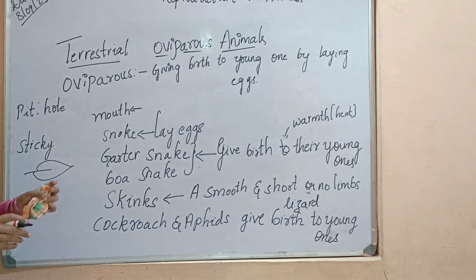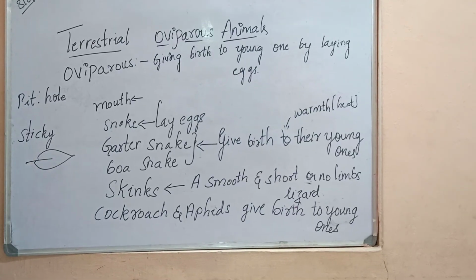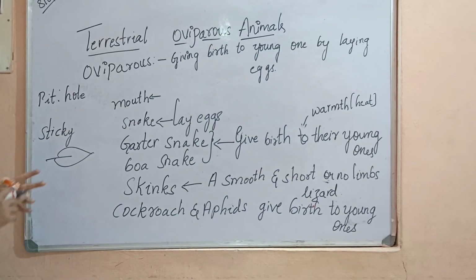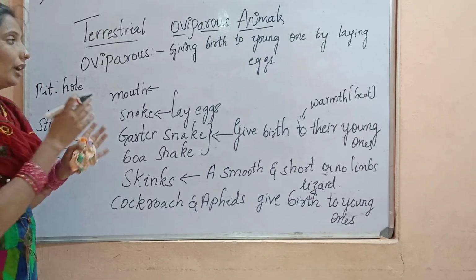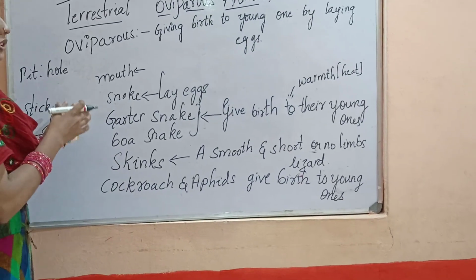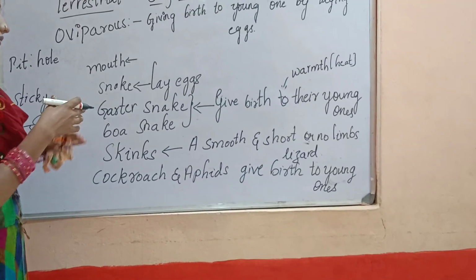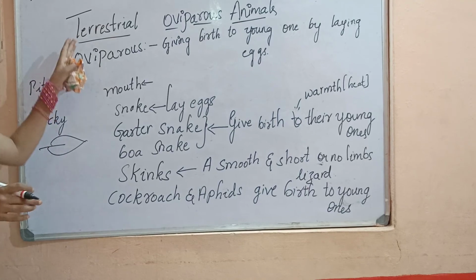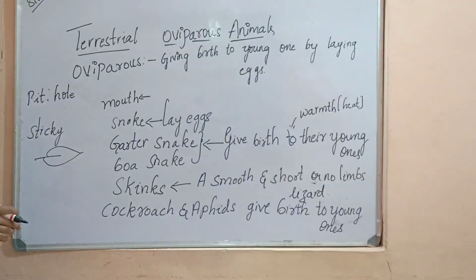In this class we have learned that some animals directly give birth and some animals lay eggs. In that, we have also discussed which animals lay eggs and which animals give birth. So this is about terrestrial oviparous animals. Thank you.